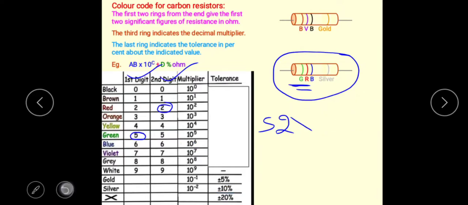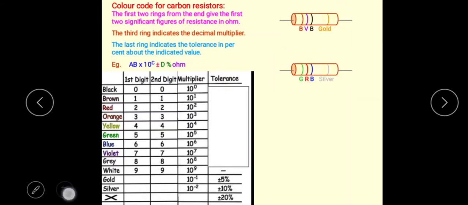So like this you need to calculate the value of resistor. Its value is 52 into 10 to the power plus 6, plus or minus 10% ohm. The value is in terms of ohm because it is the value of resistance.